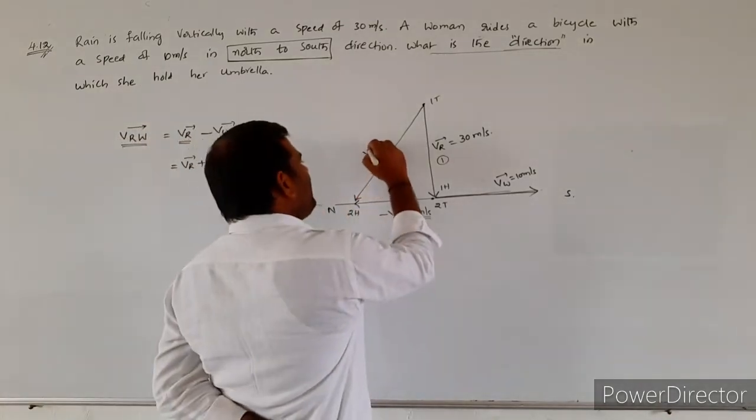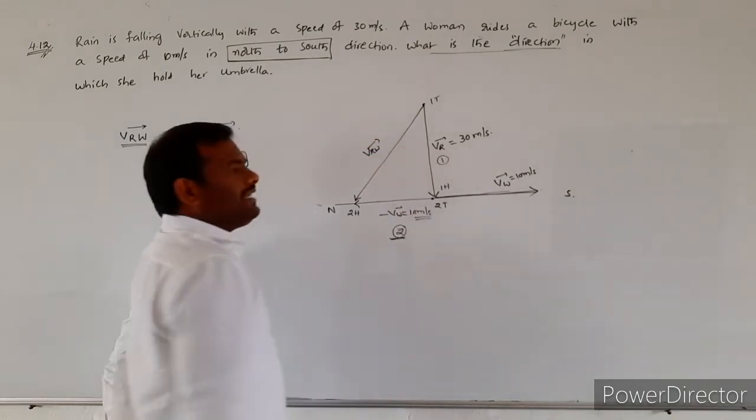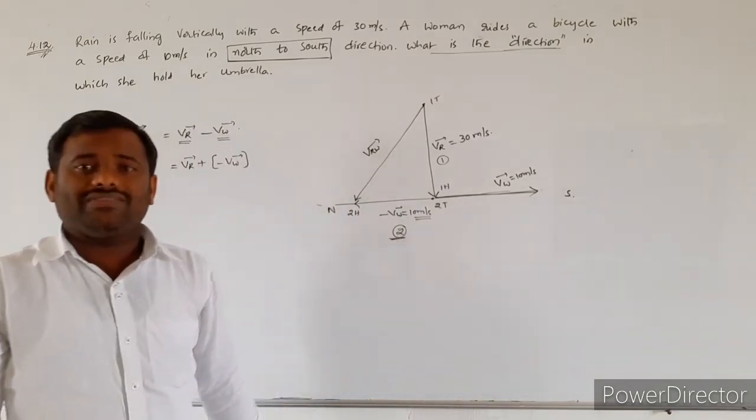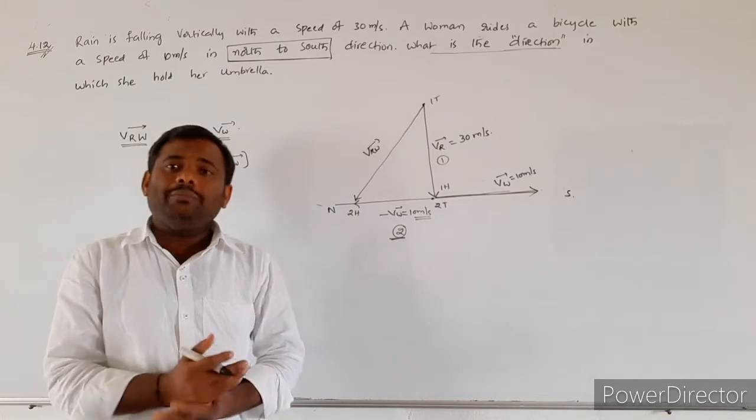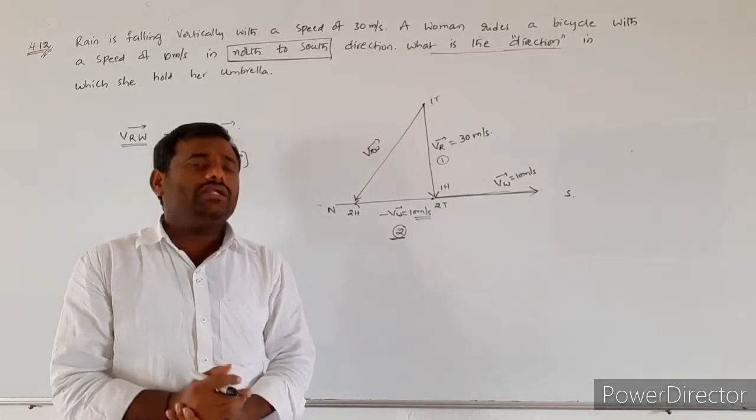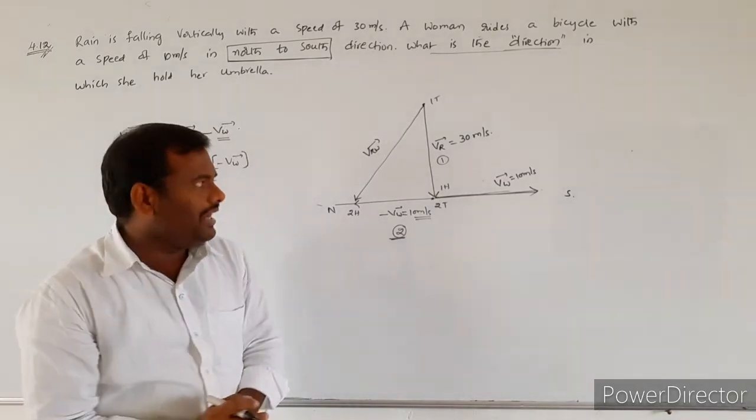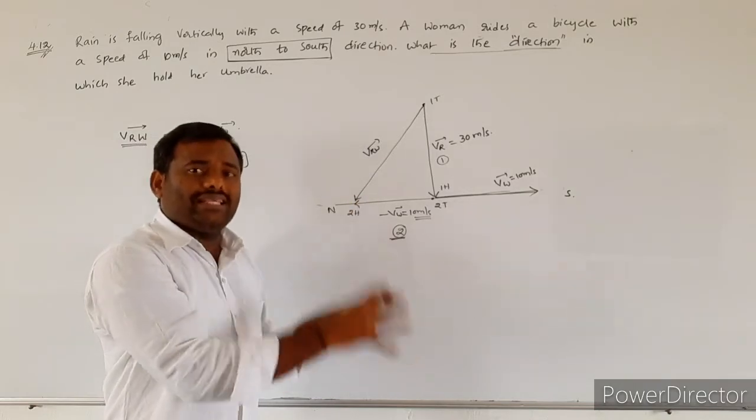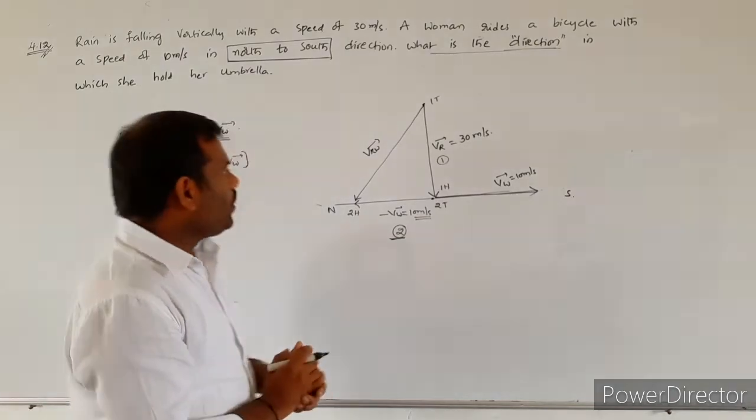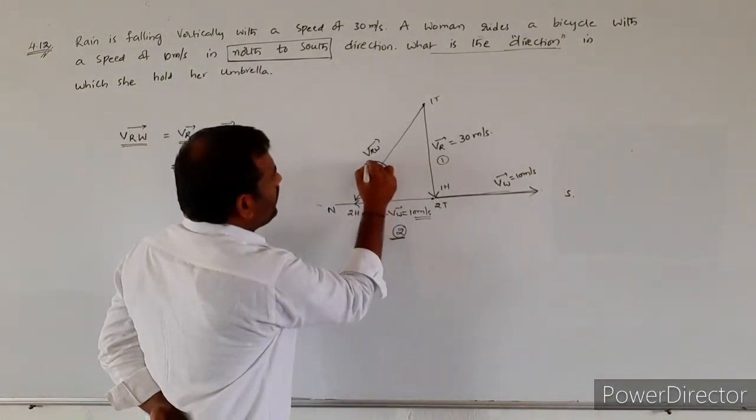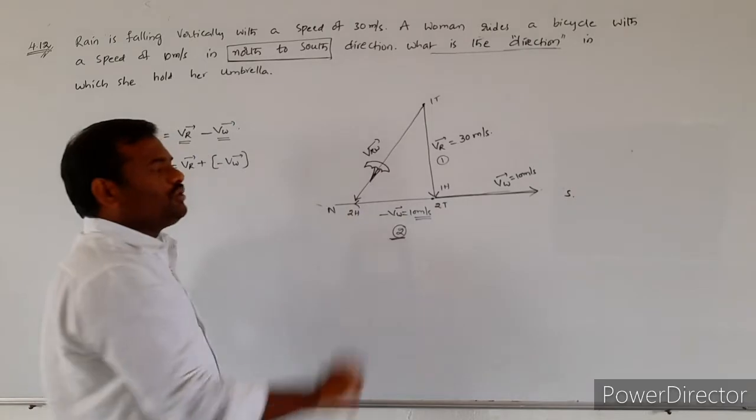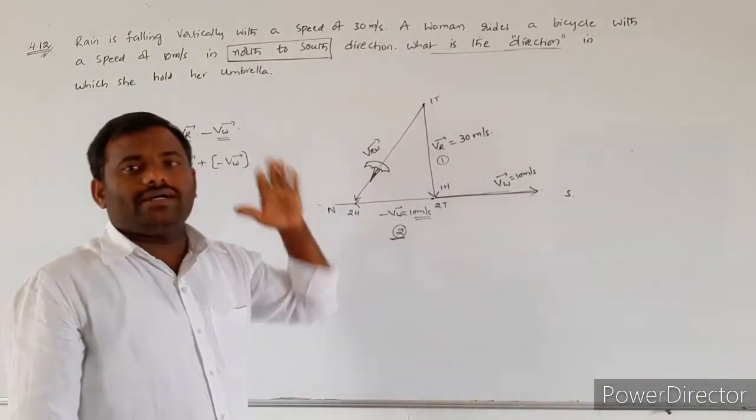So this resultant is nothing but the velocity of the rain with respect to the woman. So in the rain umbrella concept, before calculating the magnitude or direction, in which direction we have to hold the umbrella, we must draw the diagram like this. Then only we can say in this particular direction we can hold the umbrella. The umbrella should be held in the direction of the relative velocity of the rain.